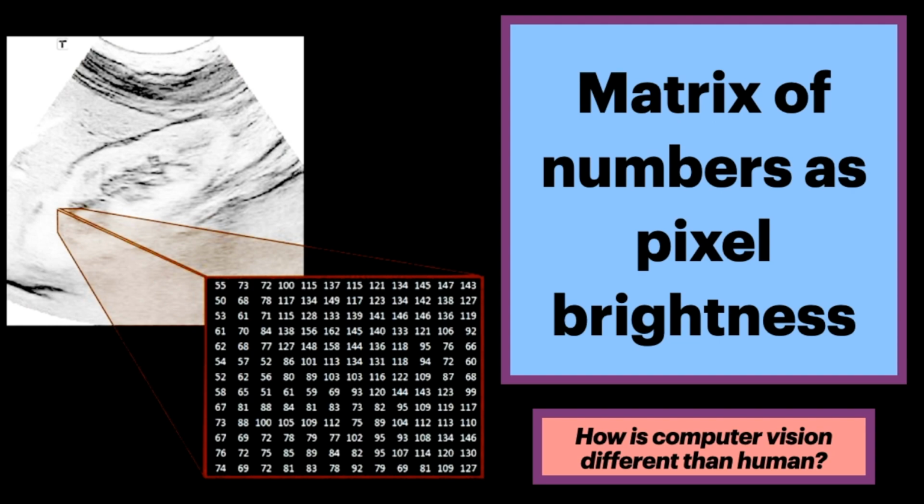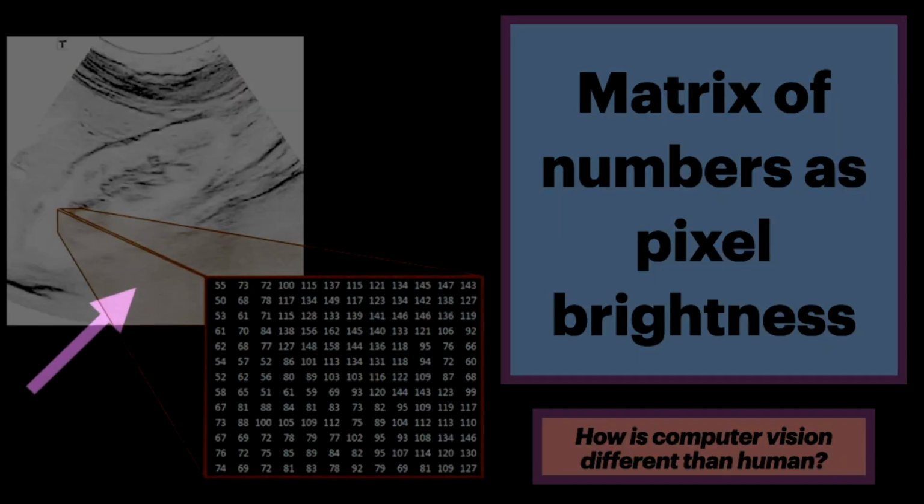How is computer vision different than humans? Here's one example. A human expert can easily classify this image as an image of the right kidney. But why is it hard for a computer? Instead of shades of gray, a computer, quote-unquote, sees a matrix of numbers representing pixel brightness. Computer vision typically involves computing the presence of numerical patterns, features, in this matrix, then applying machine learning algorithms to distinguish images on the basis of these features.